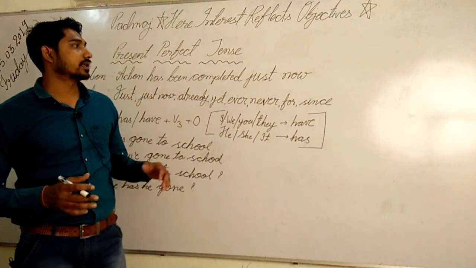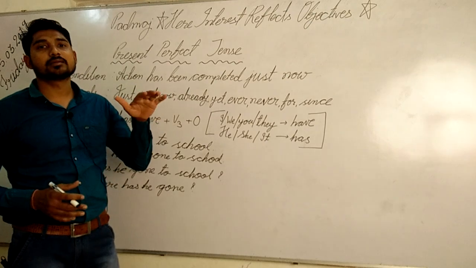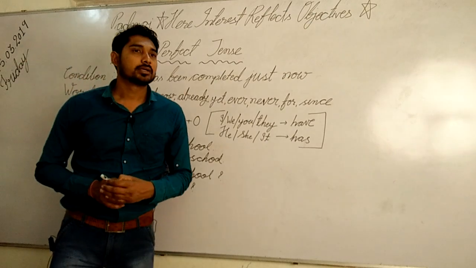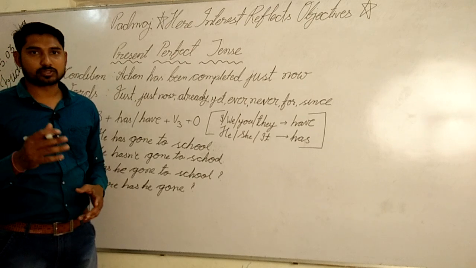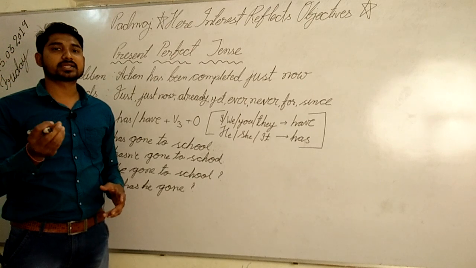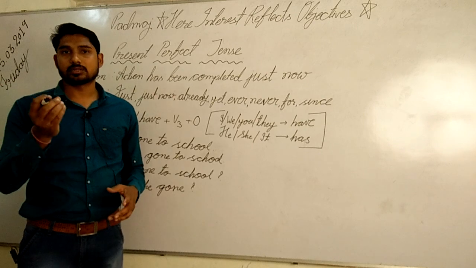So in that condition we use present perfect tense, just to show the action has completed, that's all. There is no particular mention or information about time.